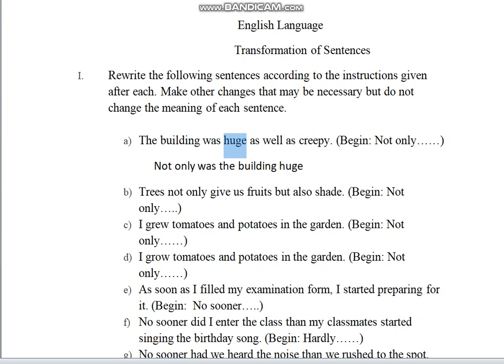So not only was the building huge, but also straight away creepy, because we do not repeat the subject. If the subject is same, if there's only one subject, then we do not repeat it. So the answer is not only was the building huge, but also creepy. Full stop, that's it.